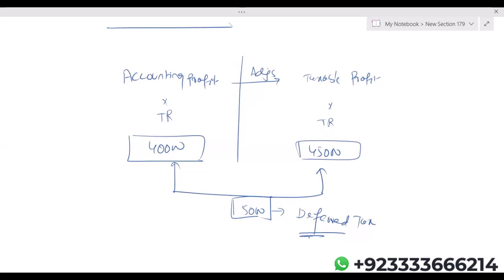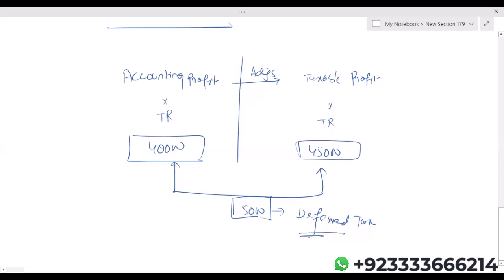Another scenario: if due to taxation rules in the current year, your company has paid more tax. Let's say your taxable profit is 1 lakh, but your accounting profit is 60,000. It means when we converted that accounting profit through adjustments into taxable profit, taxable was more than accounting profit. So if taxable profit is more than accounting profit, I'll be paying more tax. So if in the current year the company pays more tax, it means in the future the company is going to save tax. When in the future the company is going to save tax, then we'll be recognizing a deferred tax asset.